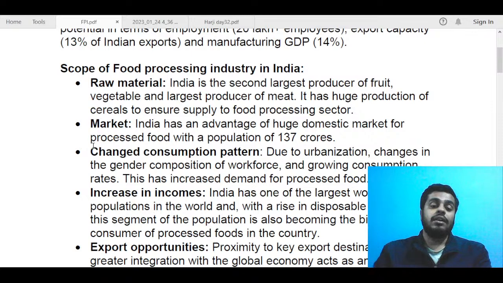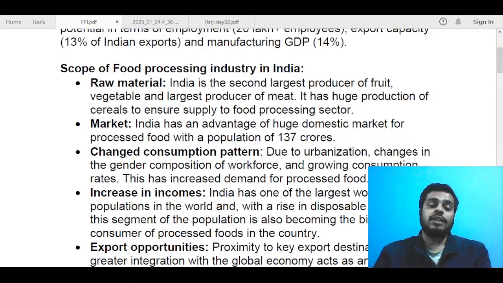Next, you can talk about changed consumption patterns. If you analyze, you will understand that consumption pattern in recent times is pretty different than what it used to be, and this is basically due to social changes. For example, urbanization, or nuclearization of families, or more female workforce going to work. So, for example, we consume more packed food products now. For example, Maggie, pasta, these are all packed food products. So due to urbanization and many such social factors, consumption patterns have been changing, and that is a pretty much advantage for this food processing industry.